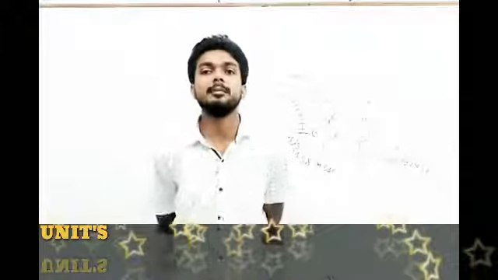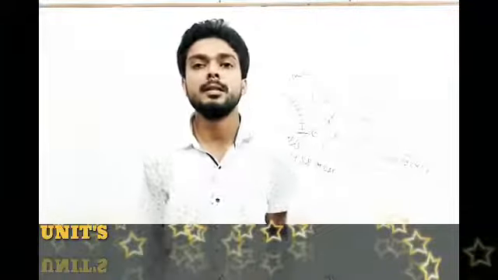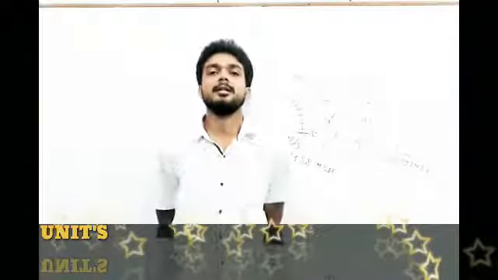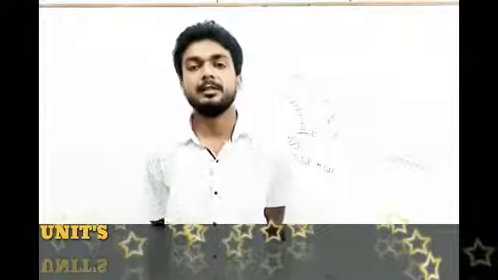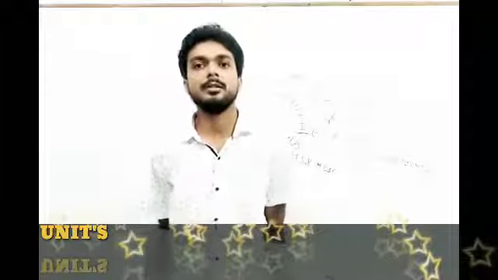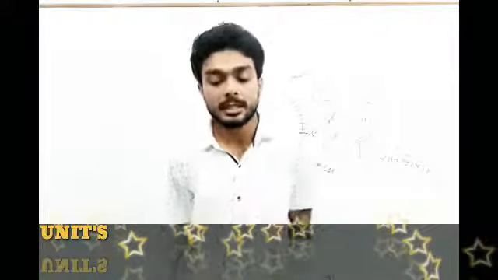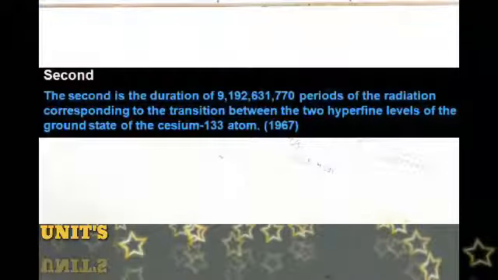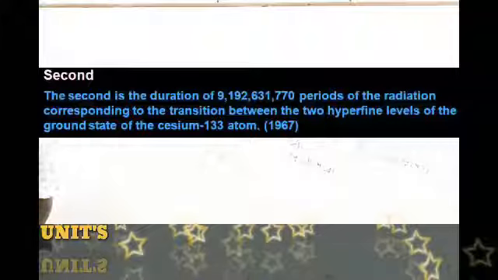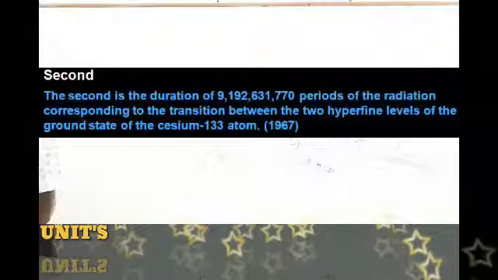They decided to measure time by using a very sensitive material known as radioactive material. What are radioactive materials? We will study them in class 11th, and also in class 10th. Then we can see the definition of time. The second is the duration of 9192631770 periods of radiation corresponding to the transition between the two hyperfine levels of the ground state of the cesium-133 atom.